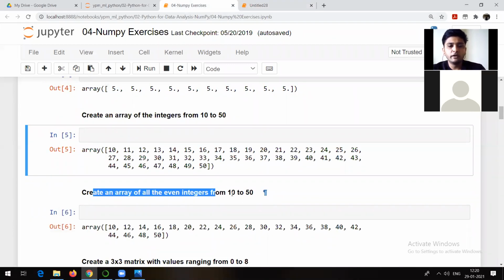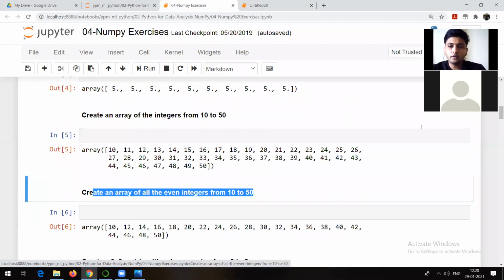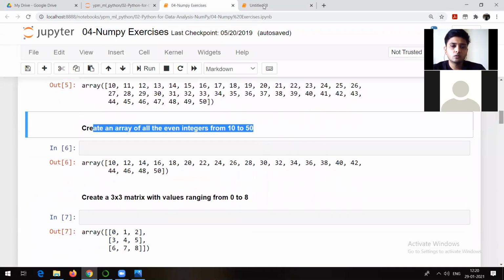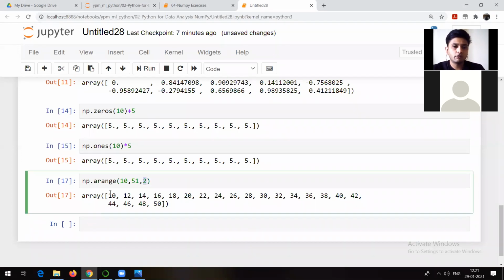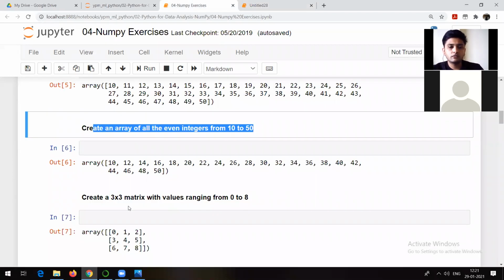Similarly, create an array of all even integers from 10 to 50. Now what should be done in this case? Even integers. As they are asking about even integers, it should be 10, 51, 2, right? So if you remember, what were the arguments? This 10 is nothing but the start, this 51 is nothing but the stop, and this 2 is nothing but the step. So this is going to give me the answer to print all the even integers from 10 to 50. Because the step size is 2, we got 10 plus 2 is 12, 12 plus 2 is 14, 14 plus 2 is 16, and so on till 50. So this is the answer for this particular question.